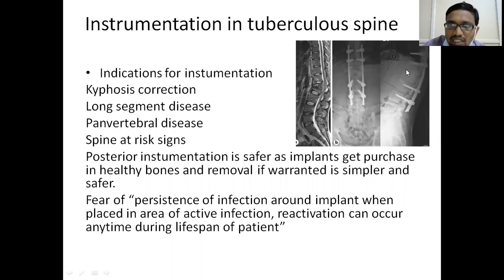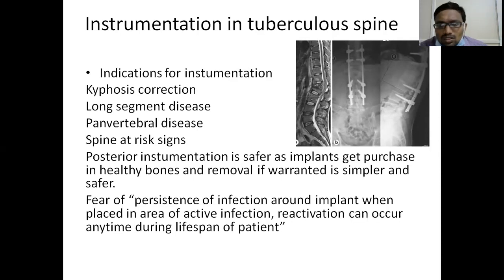Deformity has to be tackled. The angular kyphosis initially will be very high, so for that we go for surgery to prevent the deformities.